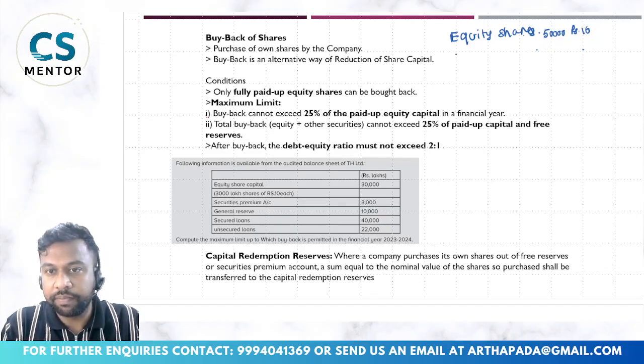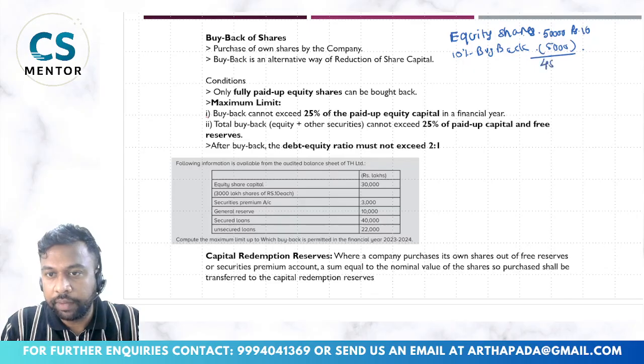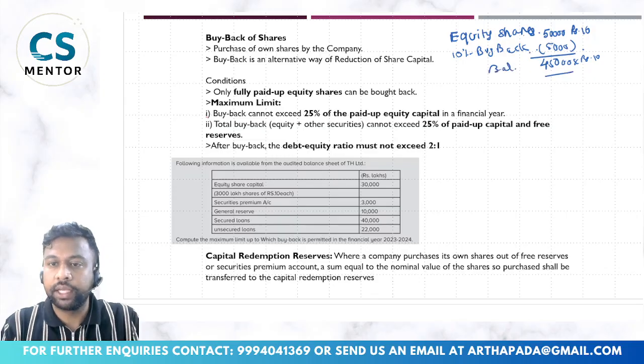So let us say the company is buying back 10% shares, so 5,000 shares will get reduced and my capital will remain as 45,000 into rupees 10. This will be my balance equity share capital.